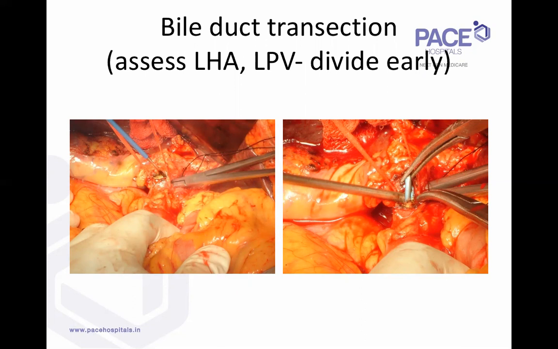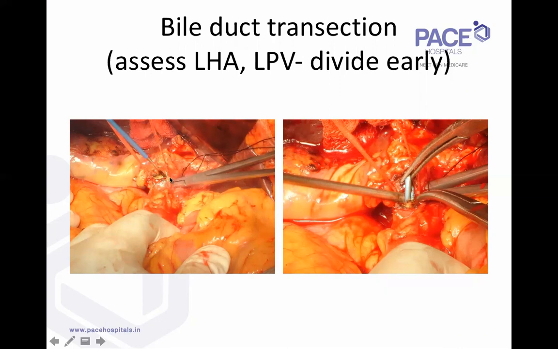Then we confirm the main portal vein and the main hepatic artery are safe, that they are free, not encased by the tumor. Following which, the first step, after assessing the left hepatic artery, left portal vein, main hepatic artery, and main portal vein, is to divide the bile duct early. So this is the bile duct we are dividing here. These are the catheters which are coming out, the PTBD catheters that are inside.